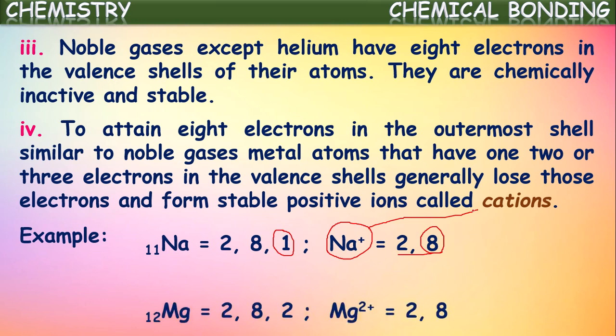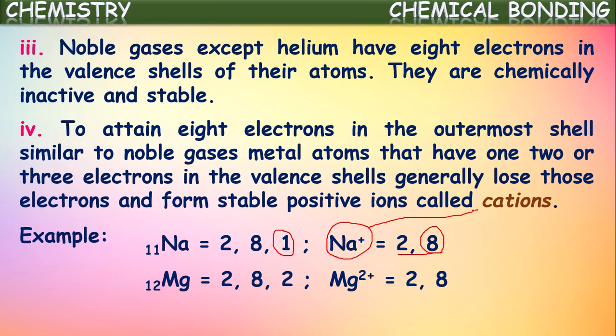Let us see one more example. Magnesium has atomic number 12, so its configuration is 2, 8, 2. There are 2 electrons in its outermost shell. So it will lose these 2 electrons and attain the nearest noble gas configuration, that is 2, 8.